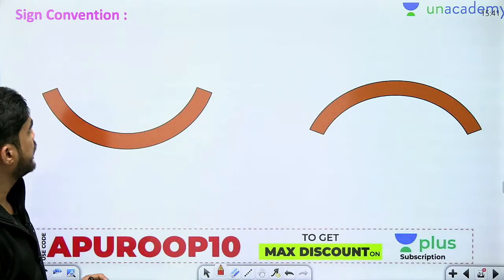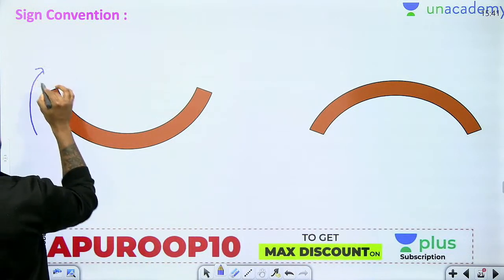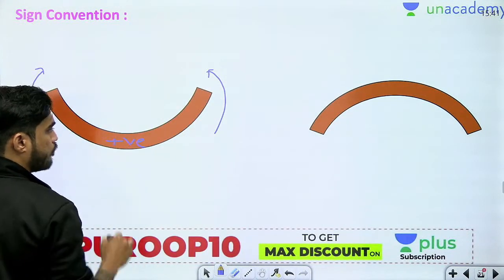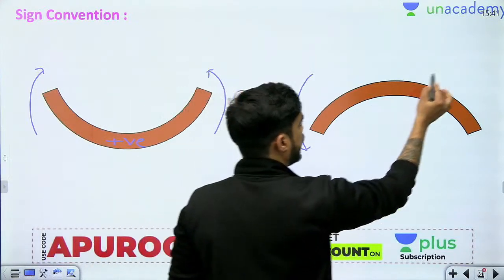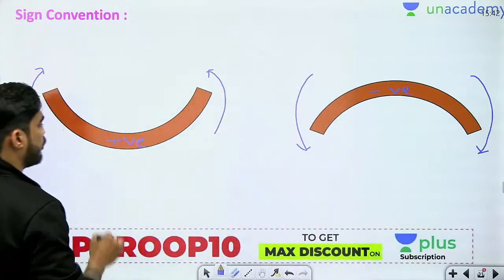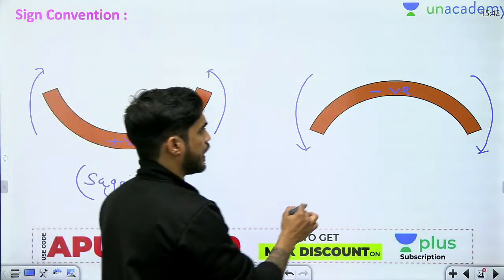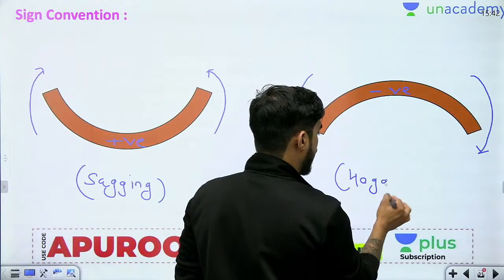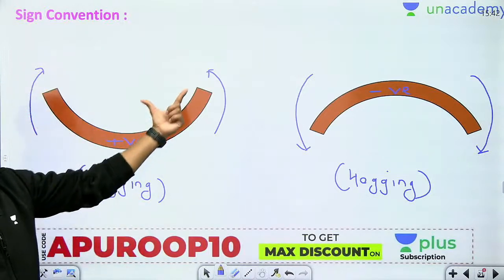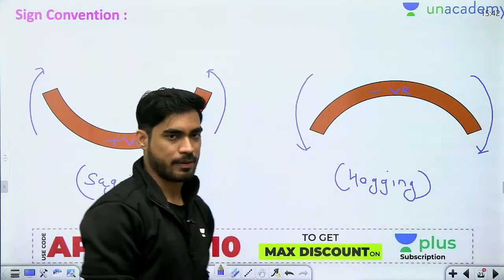Okay, what will be the sign convention? In bending moment, if the moment is acting like this, then I will consider it as a positive moment, and if the moment is acting like this, then I will consider it as a negative moment. Now this type of moment is known as sagging moment, and this type of moment is known as hogging moment. You can see that this is a smiley face, positive, this is a sad face, negative. So very simple to remember.